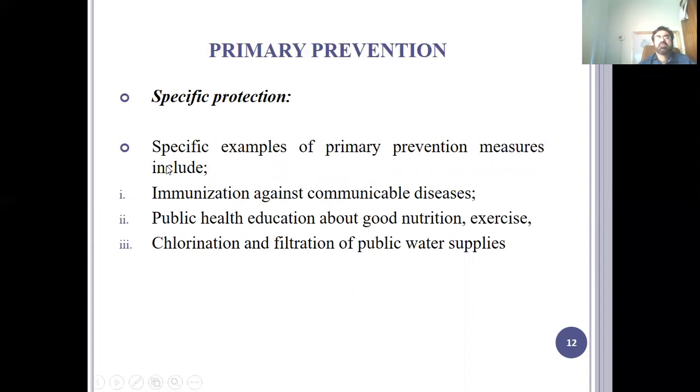Specific primary prevention includes immunization against communicable diseases, and public health education about good nutrition and exercise. Very important are good or balanced nutrition and exercise, which are very important for health promotion and prevention of diseases. Then chlorination and filtration of public water supplies: drinking water has great importance in human body function. If you have clean water, you can prevent many diseases of the gastrointestinal system, the kidneys, and other systems. So in that respect, you have to chlorinate and filter your water.